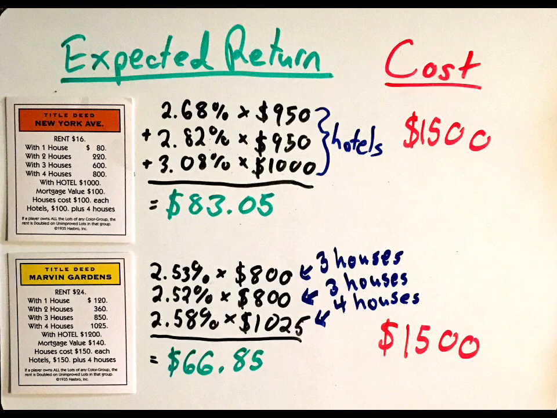In this case, you'll never really have more than about $1,500 to spend on houses or hotels. So we want to know which gets more bang for your buck. The expected return is the probability of landing on that spot times the amount of money you'll make from that spot, and can be interpreted as the average someone will spend when they go around the board once. The orange property has a higher expected return, so it's a better investment. And that's why orange is the best property in this situation.